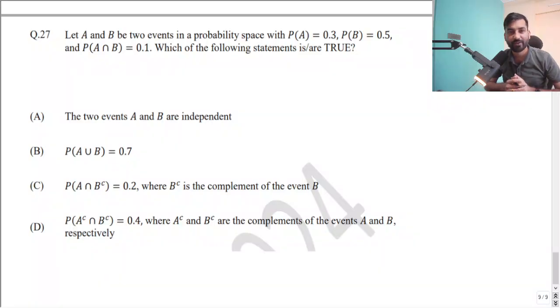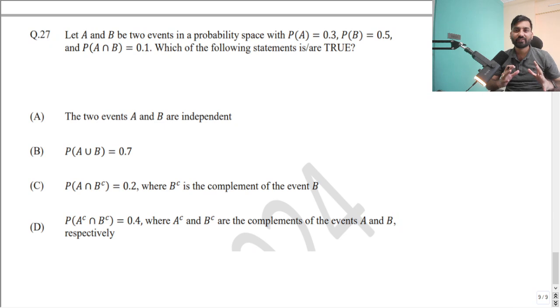Hi everyone. So again, I'm back to solve one question from Computer Science and Engineering, GATE 2024 paper. This question is again from probability and statistics. Hopefully those who have attended my class, since I'm teaching linear algebra, probability and statistics and calculus to a larger audience in India, will be able to relate to this question, and you can easily answer this kind of question. Let's move to the question first.